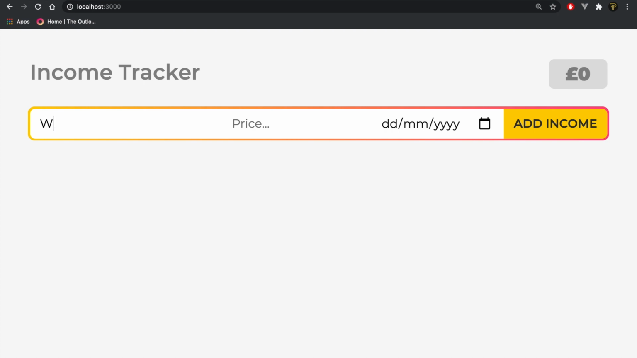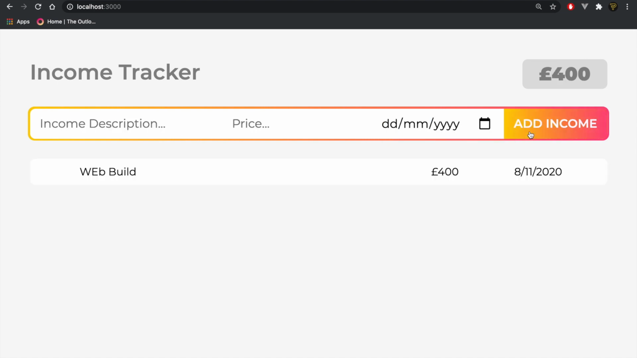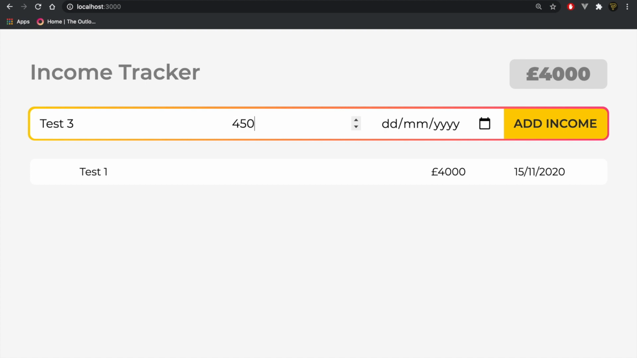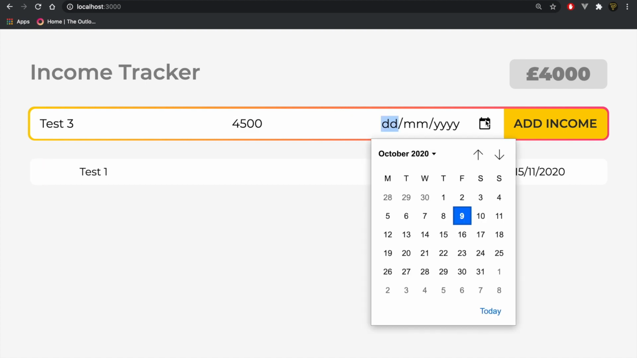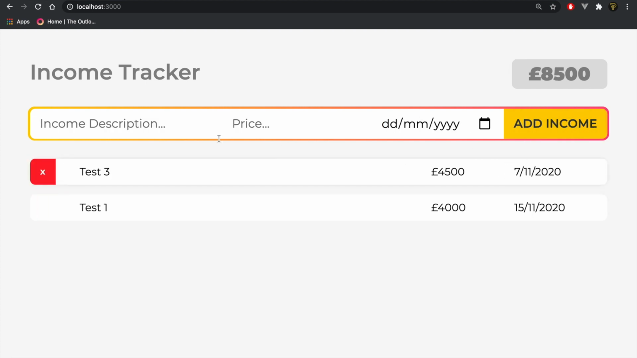Now let's just start off by saying a web build. Let's say price of 400, very cheap. We got it on the 8th, add income. Bam, so you can see web build is coming in. We can remove it, which is awesome. Let's just say test 1, just for these next ones, so we don't have to confuse ourselves with what we're making. Add income. Then say test 2, or test 3, we're already going up in life. And test 3, we actually got that on the 7th. So let's add income so it displays before the last one.